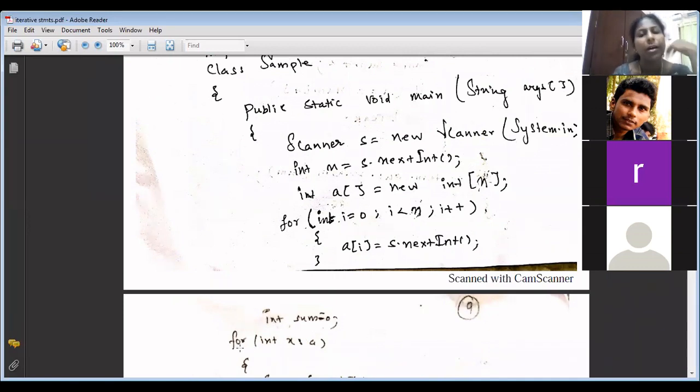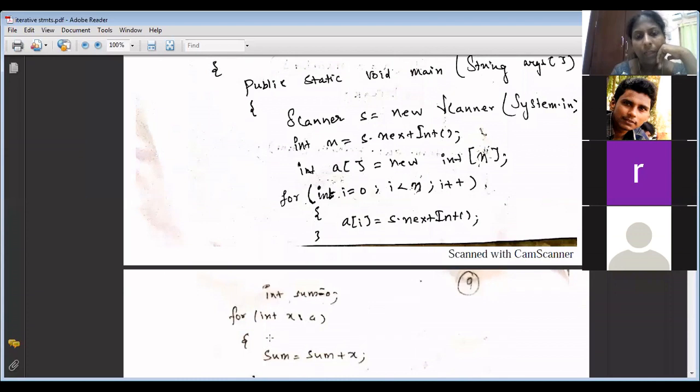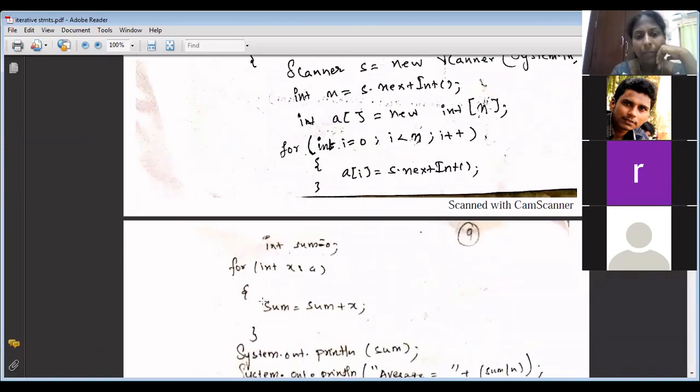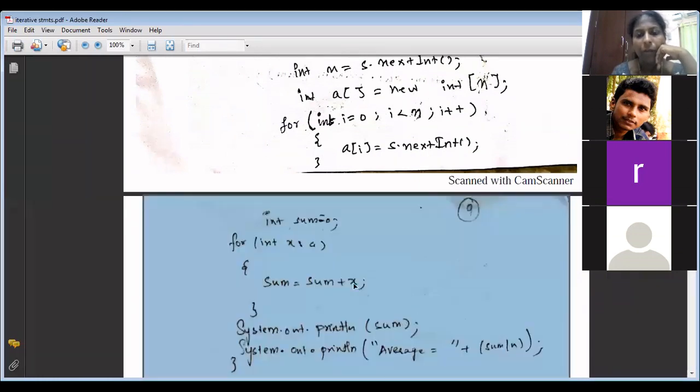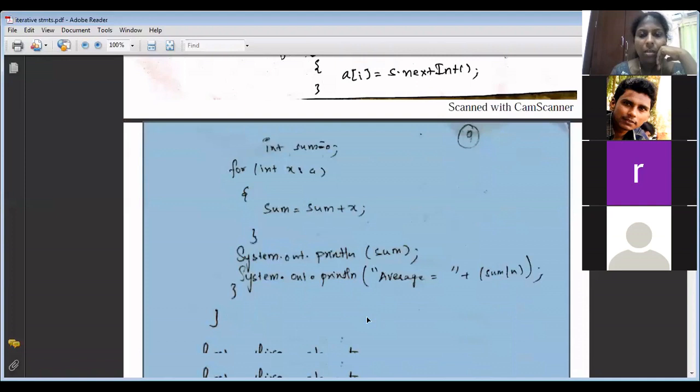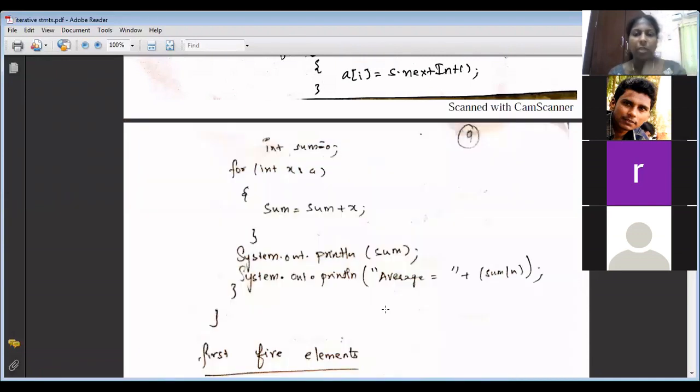So how do we use the for each loop? For, open the bracket, int. Why is it int? The array is of type int. Int, any variable x, colon a. Why did we write a here? A is the collection. So it can run from the first element, isn't it? So sum equal to sum plus what should you write? X. So it will add all the array elements and the result will be stored in sum. System.out.println sum. How will you find the average? Sum by n. Average is equal to sum by n.